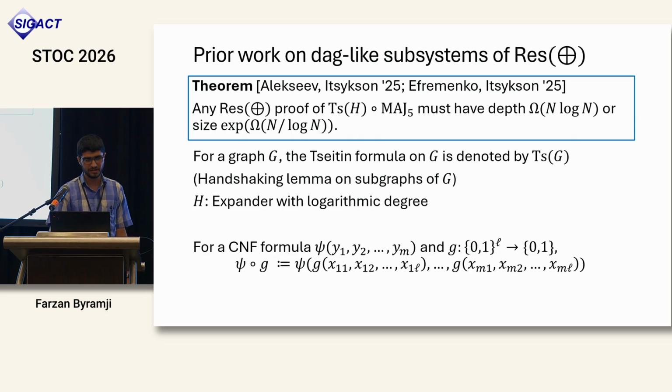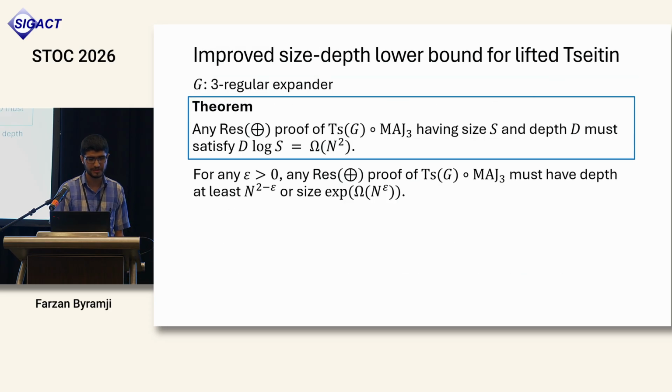And now this exponential lower bound for proofs of depth n log n was basically the best known bound, and Efremenko and Itzikson had asked to prove some lower bound for proofs of depth some polynomially larger than n, and indeed that is what we do in this work. So one of our results is an improved size-depth lower bound for this lifted Satan formula. And in fact, we can now take the graph to just have degree 3 instead of logarithmic.